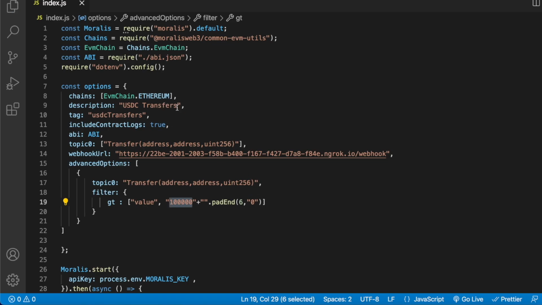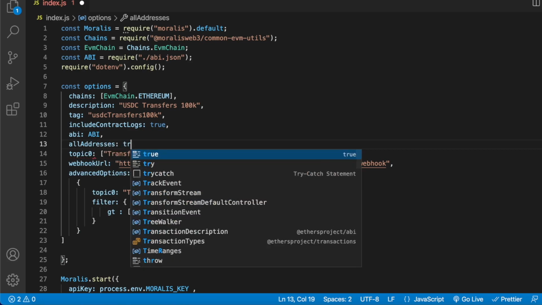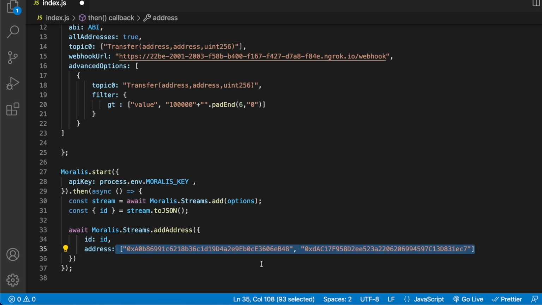We can go ahead and change the description over here, for example, to USDC transfers 100K, and add to the tag, for example, 100K as well, like so. Save that, and before I go ahead and create the stream, I'll also show you that in the options over here, you could provide a key parameter called all addresses and set that to true. So by doing this, you wouldn't have to specifically set all the addresses for your stream, as now your stream is constantly looking throughout the Ethereum network for any contracts that have the ERC20 standard's application binary interface and the transfer event occurs, and this way you could get Uniswap tokens, Chainlink tokens, etc., etc.